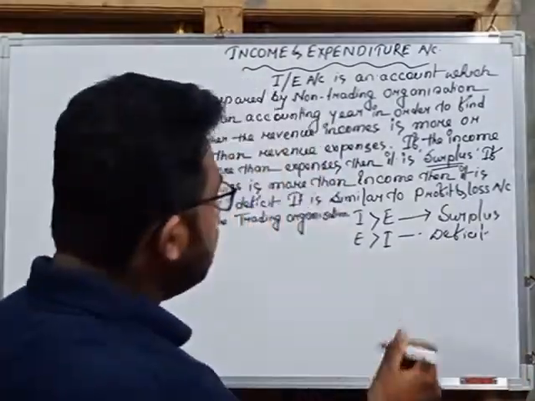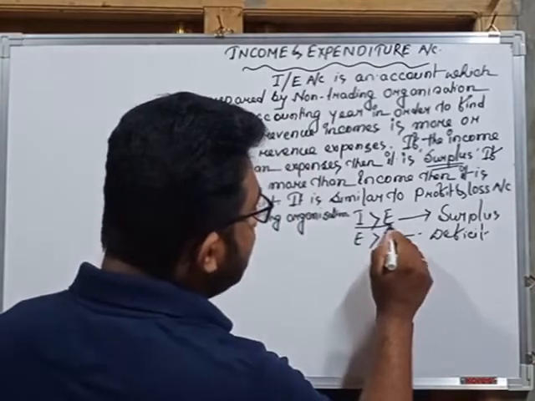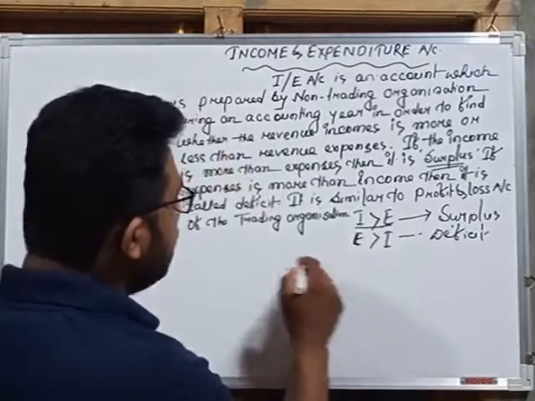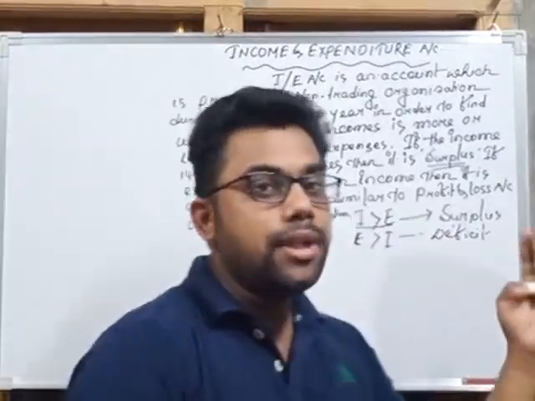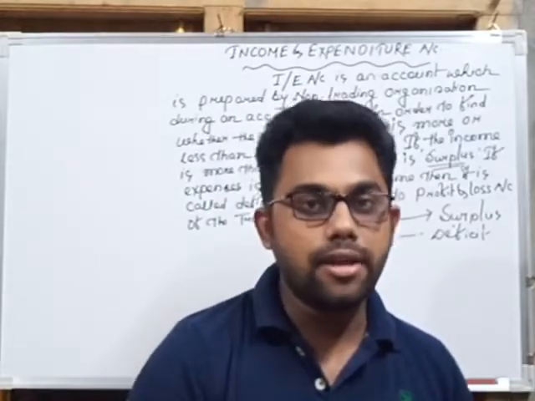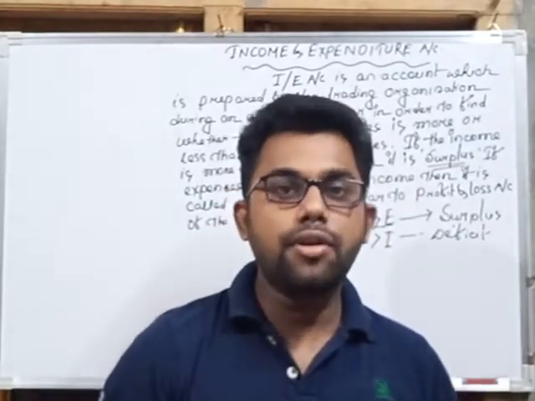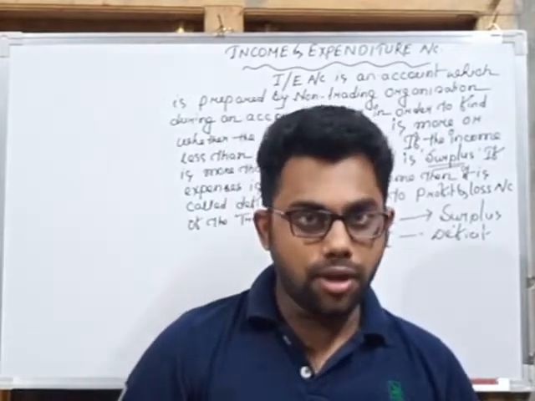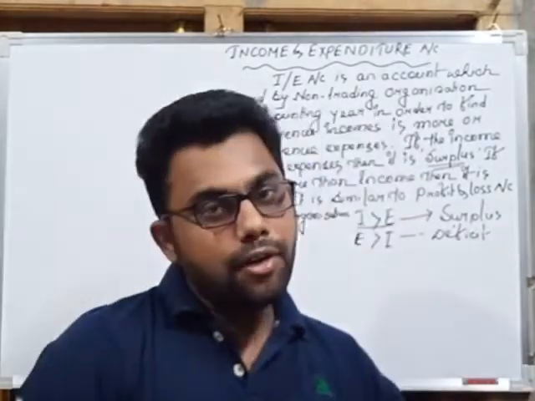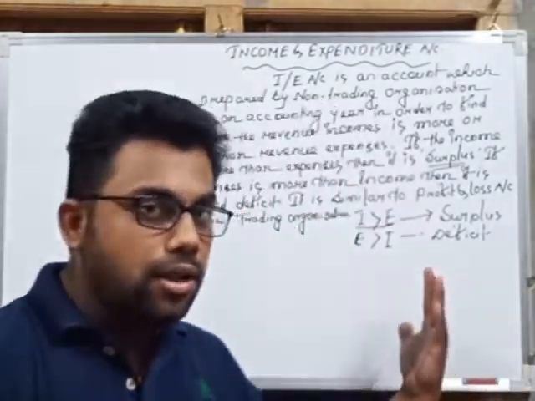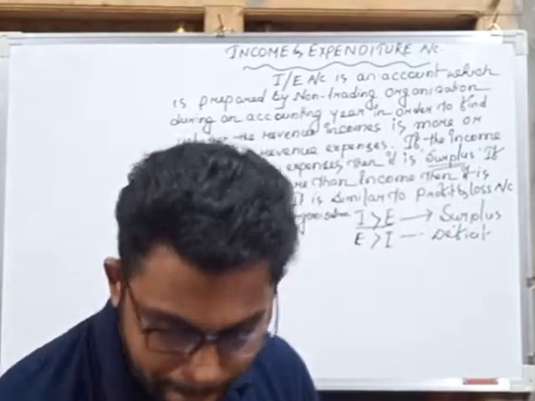So if income is greater than expenditure, then surplus. If expenditure is greater than income, then it is deficit. And it is similar to the profit and loss account of the trading organization. We know what a profit and loss account is, and we have done some solutions from the profit and loss account. So this is the account, so note it in your copy.